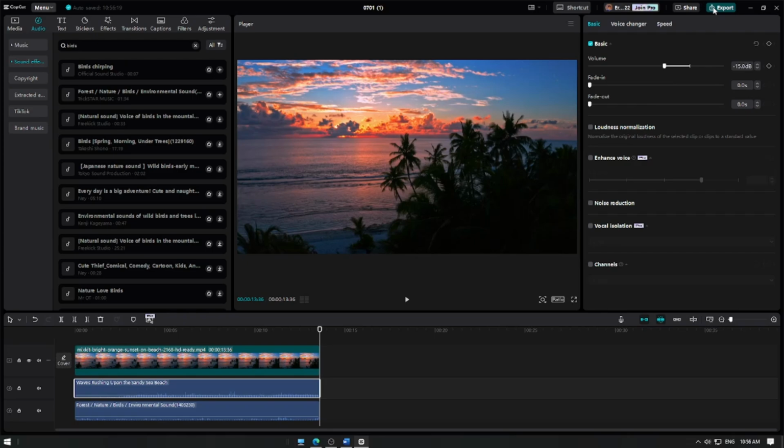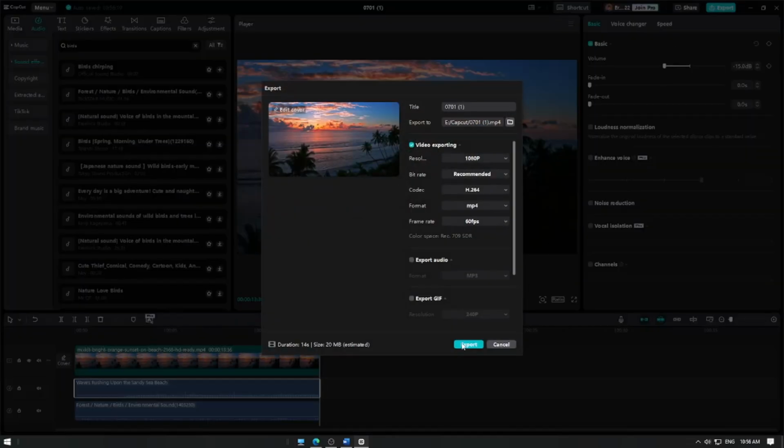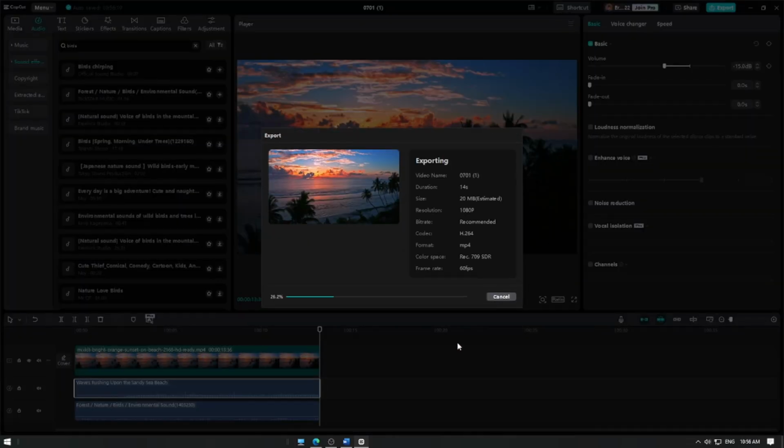Once you're satisfied with the result, click Export. And that's it. You've successfully added and customized sound effects in CapCut.